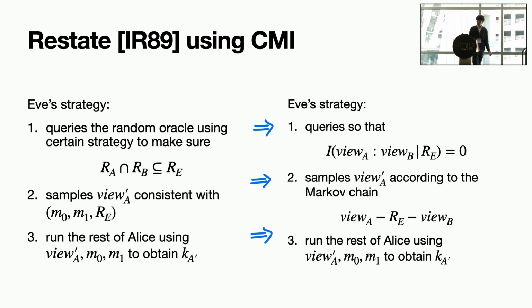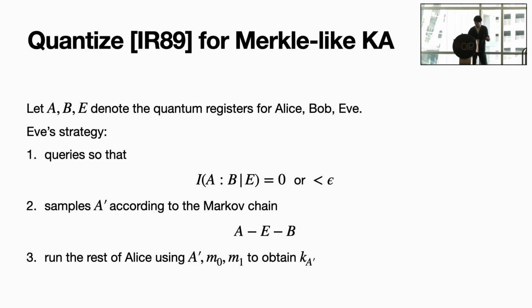What we do here is translate that using the language of conditional mutual information, and we can perfectly do everything in the quantum setting. We can find a strategy which, by querying the random oracle, makes the conditional mutual information between Alice and Bob, conditioned on whatever the eavesdropper has, very small, as small as epsilon.